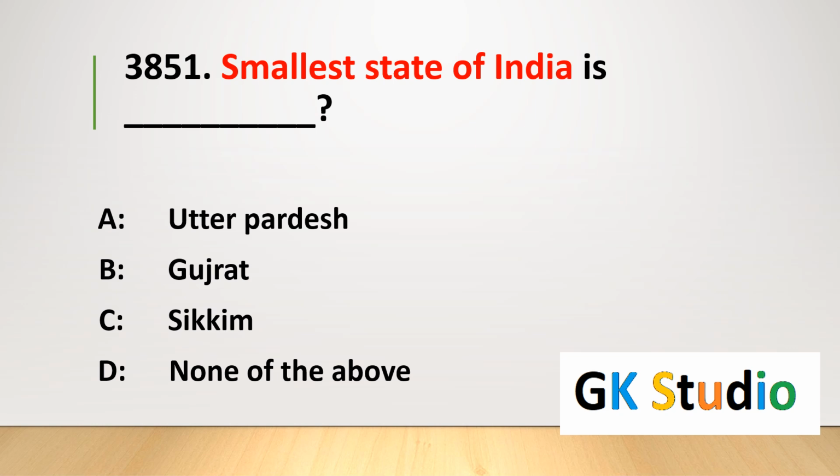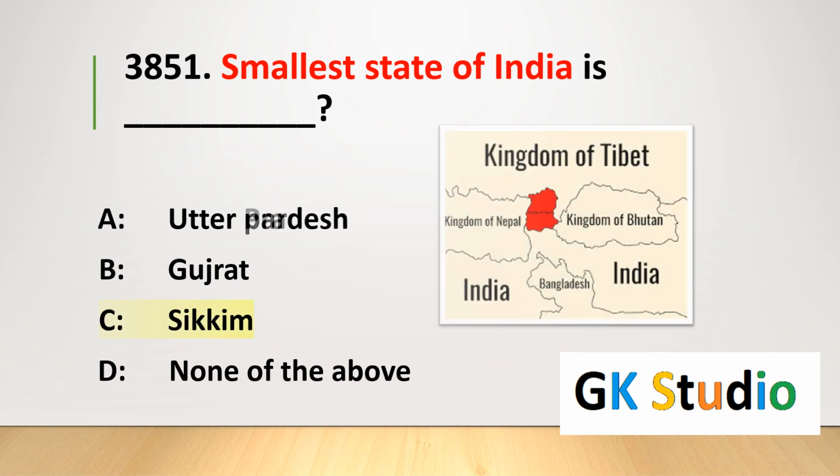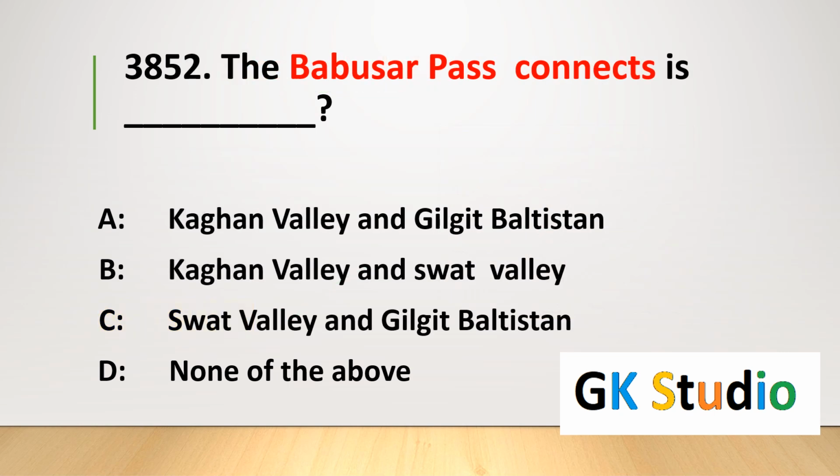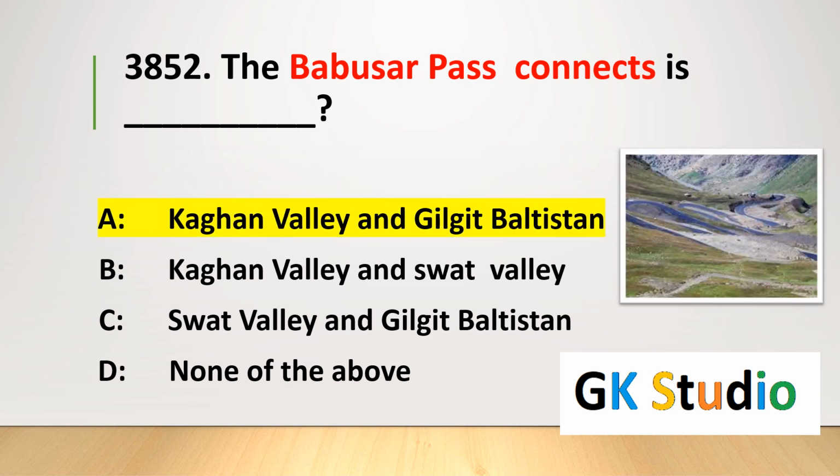Smallest state of India is Uttar Pradesh, Gujarat, Sikkim. The correct answer, the smallest state of India is Sikkim. Babusar Pass connects Kaghan Valley to Gilgit, Kaghan Valley to Swat, or Swat Valley to Gilgit? The answer, Kaghan Valley connects into Gilgit Valley in Babusar Pass. Babusar Pass connects two valleys, Kaghan to Gilgit.